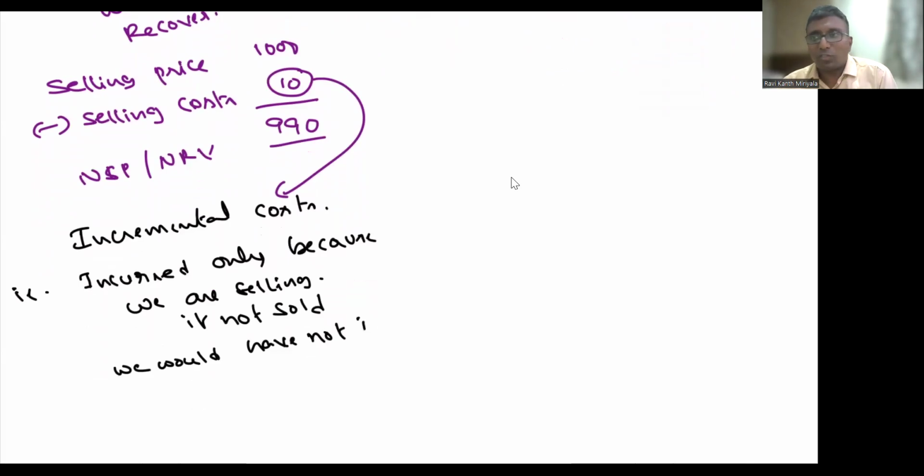Suppose, for example, one machine is already fixed to the land or something. Because I am selling, I am supposed to take it out and make it available to the buyer. Not only that, sometimes if you want to sell it, you are supposed to pay some taxes, or I have to pay the broker. Why am I paying the broker? Because I decided to sell. If I had not sold it, I would not have paid. Only those costs are supposed to be reduced. That is only the selling cost.